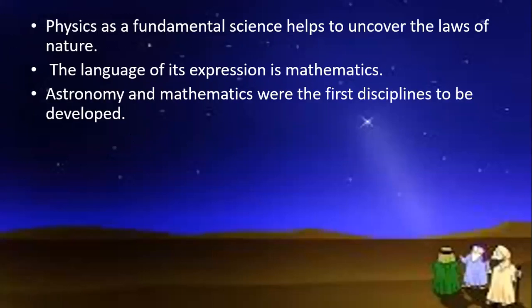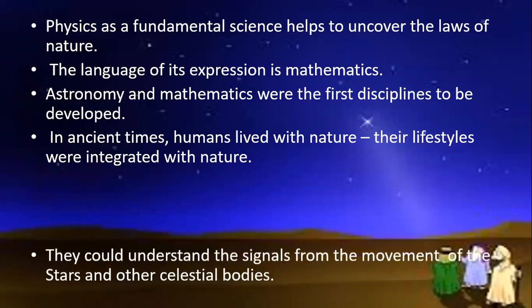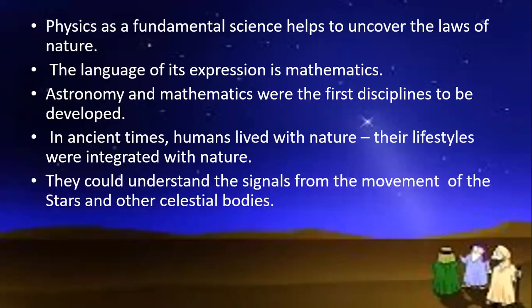In ancient times, humans lived with nature. Their lifestyles were integrated with nature. They could understand the signals from the movement of stars and celestial bodies. They could determine the time to sow and reap by watching the sky. Thus, astronomy and mathematics were the first disciplines to develop.